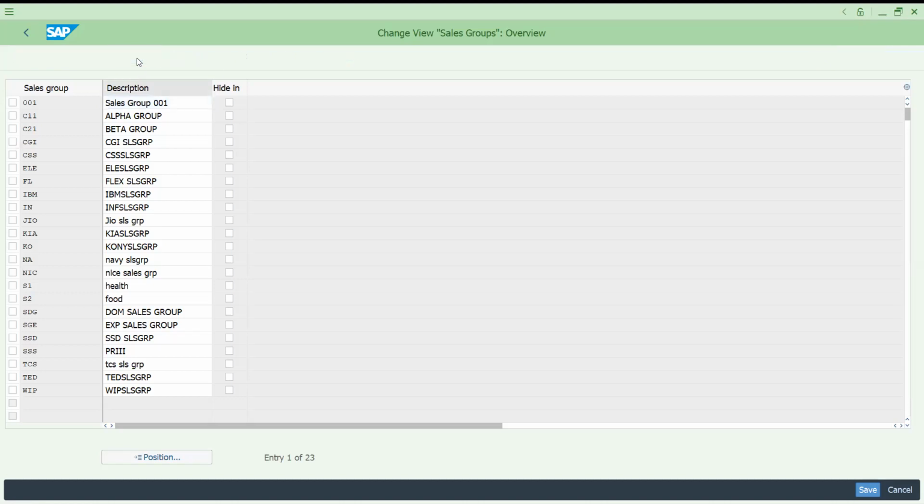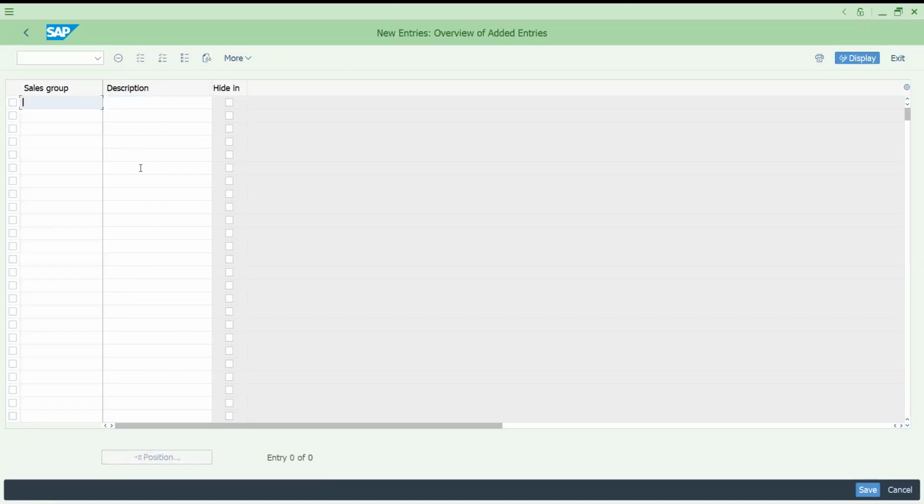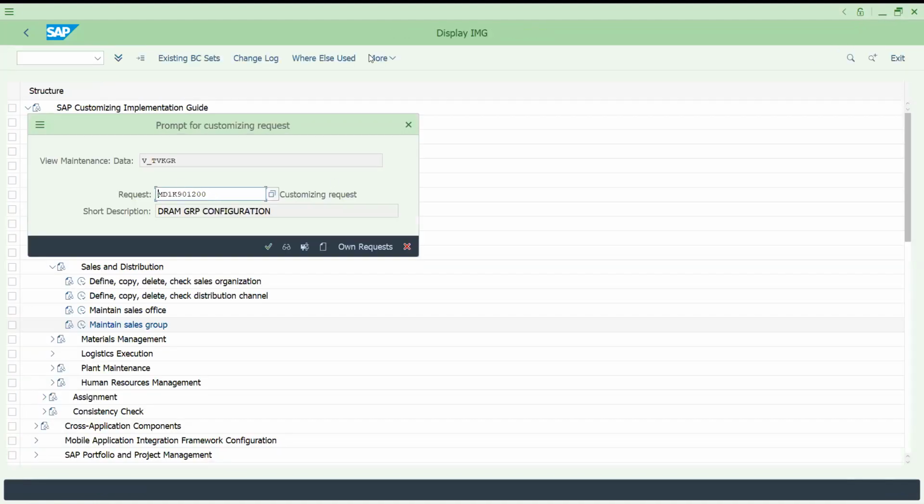Go to new entries. K01, test sample sales GRP. I'm just creating. So I'm saving this. When you try to save this, it asks for a request to maintain your transportation movements.